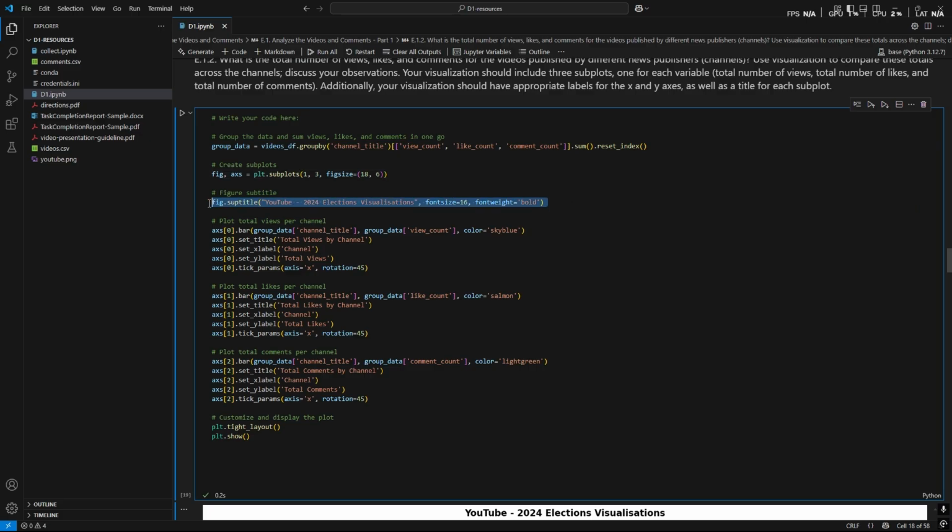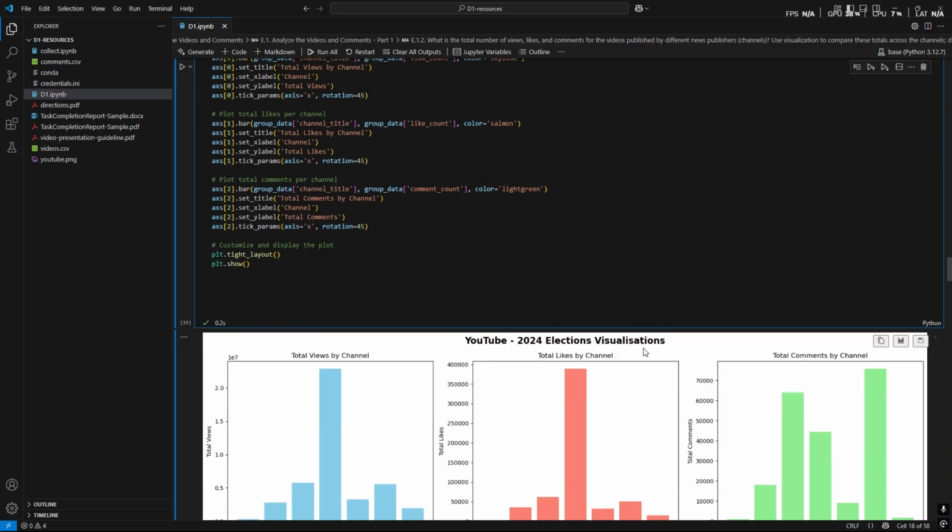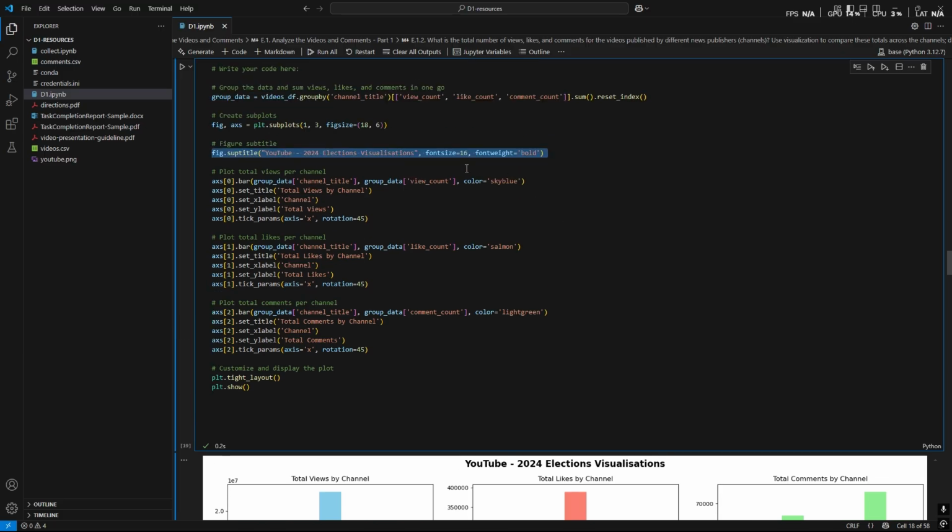The third line of code just displays a title at the very top as a general statement for the whole visualization, with the font size being 16 and it being bold. Now the next line of code displays this, all the same, with the numbers identifying which metric it will be. So 0 being view count, 1 being like count, and 2 being comment count.